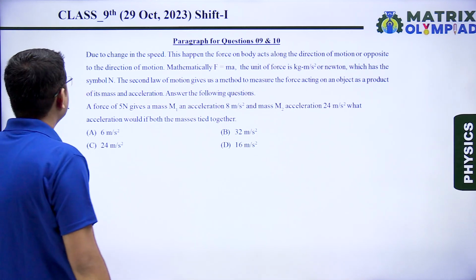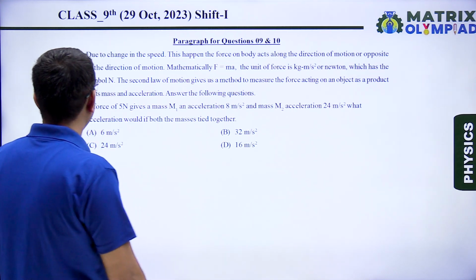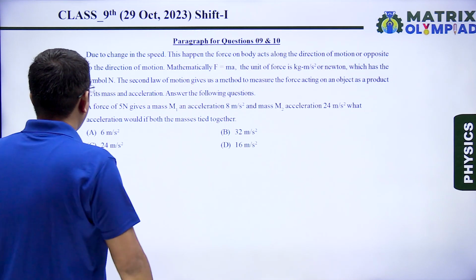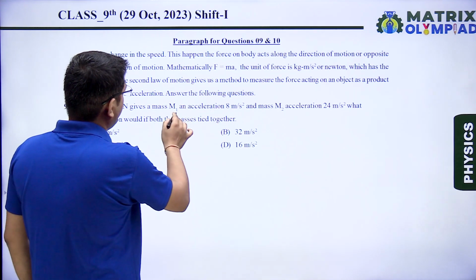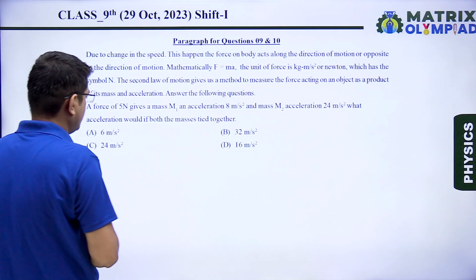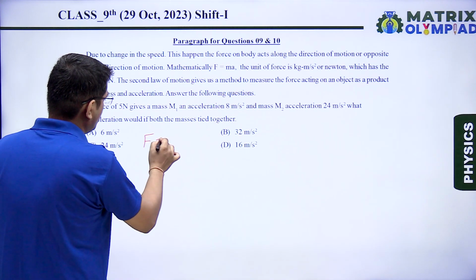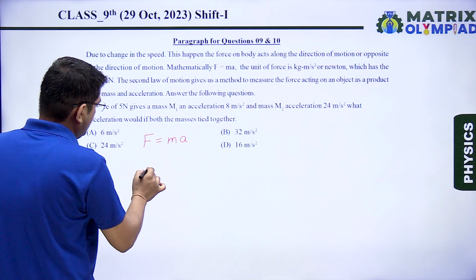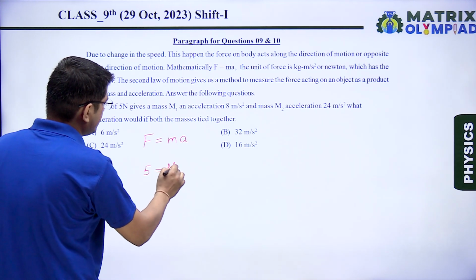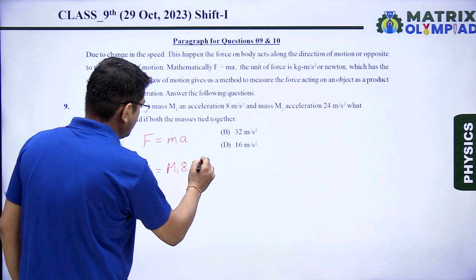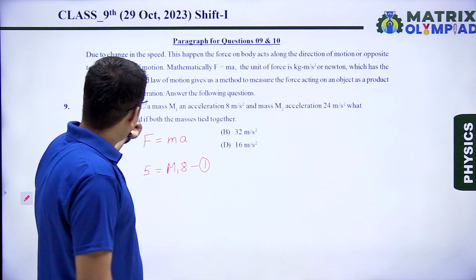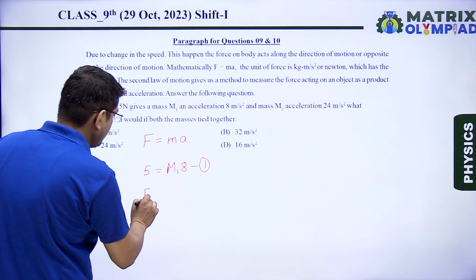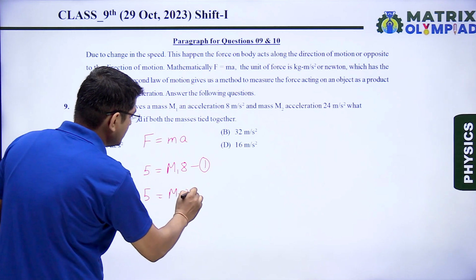Next question. In this question, there is a paragraph given regarding some information about force, mass and acceleration. It is said a force of 5 Newton gives a mass m1 an acceleration of 8 meter per second square. We know that force can be calculated by mass into acceleration. So for the first case, the force is 5 Newton, mass is m1 and acceleration is 8, equation number 1. For the second case, the same force gives an acceleration of 24 meter per second square to mass m2. So force is 5, mass is m2 and acceleration is 24.